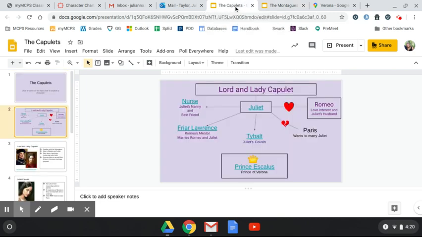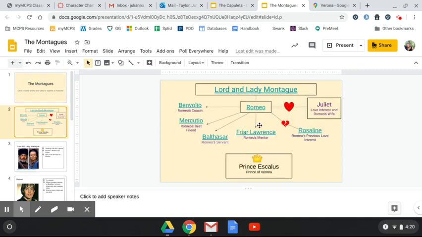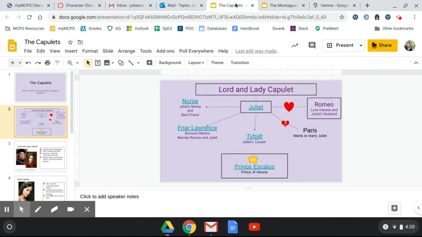So let's start with the Montagues. The Montague family is Romeo's family. Romeo is a Montague. If you look at the family tree, which is in the second slide, you'll see Lord and Lady Montague at the top. They are the bigwigs. They are the father and mother of this family. The Montague family has an old fight with the Capulet family.